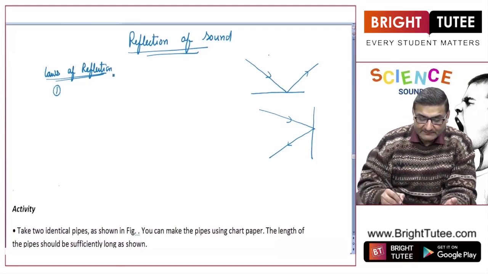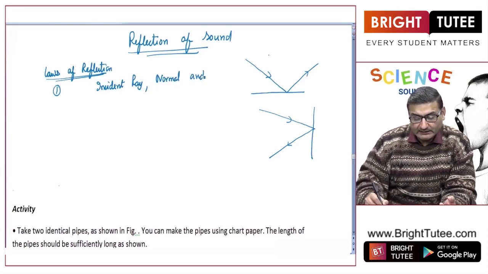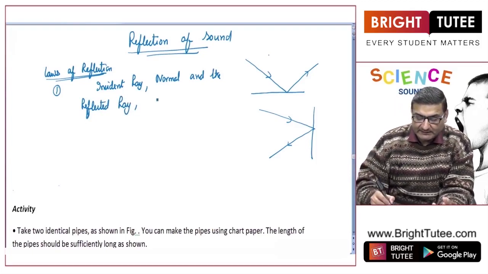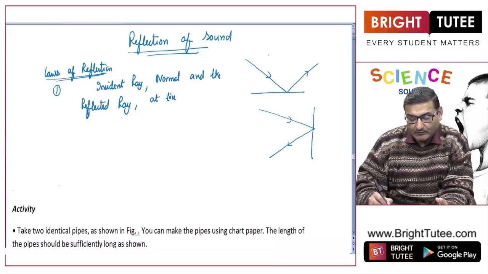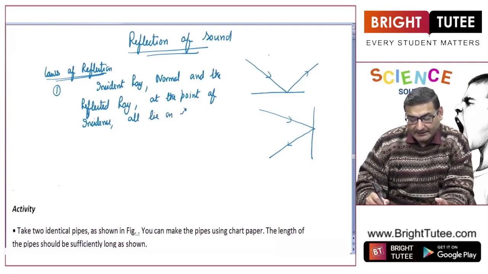In those laws, we have studied, number one, that the incident ray, the normal and the reflected ray. I repeat, these are the three I am talking about: the incident ray, the normal, I do not use the word ray with normal, and the reflected ray at the point of incidence. Now what exactly is this point of incidence? We will relate it shortly. They all lie on the same plane.